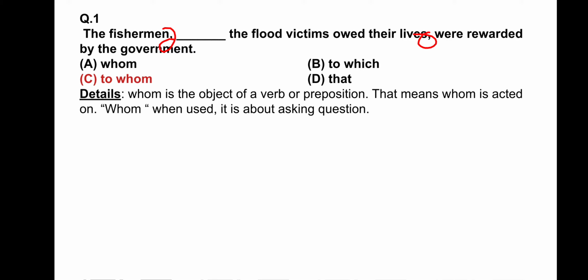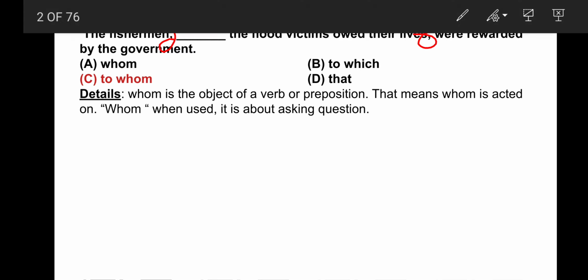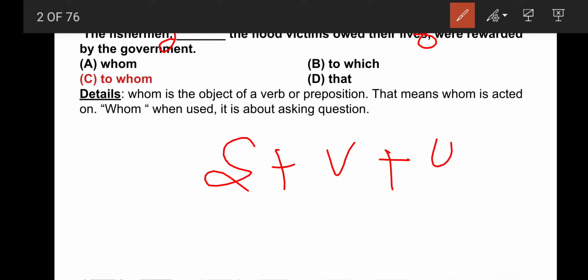So now, what is the correct answer? See, the fishermen to whom the flood victims owed their lives. So, flood victims owe their life to the fishermen. To the fishermen. So, to whom represents the object, the object of the verb or preposition, not the subject. Means whom is acted on, like subject plus verb plus object. The subject does the job, but the job is done on the object, right? So to whom is the right answer.